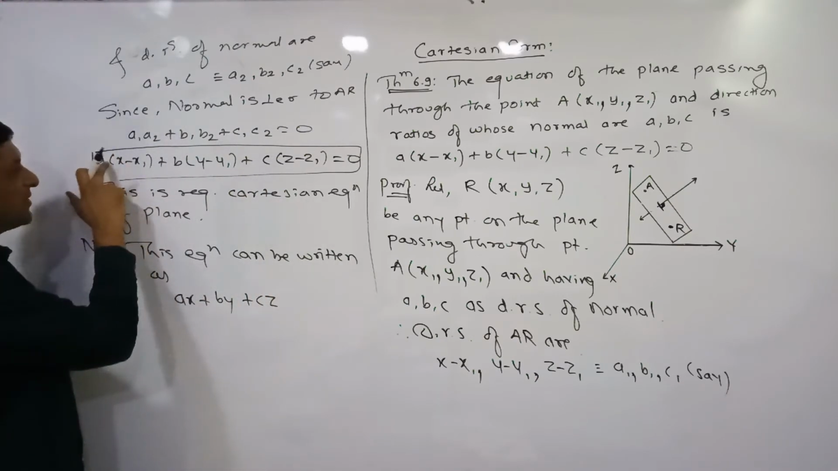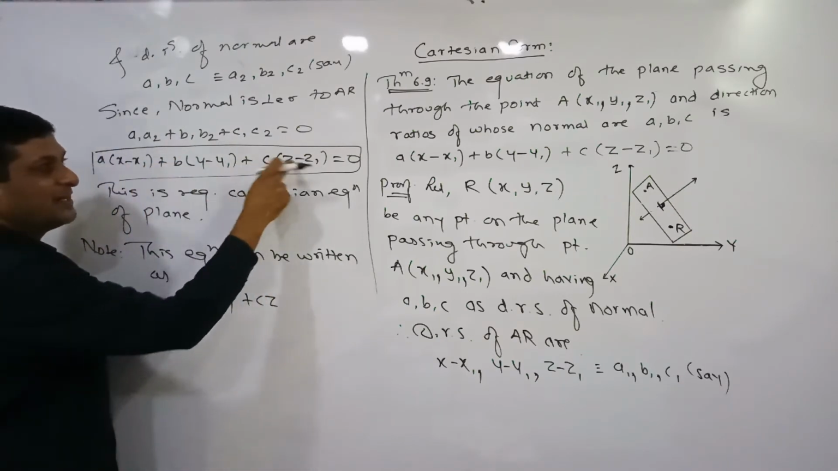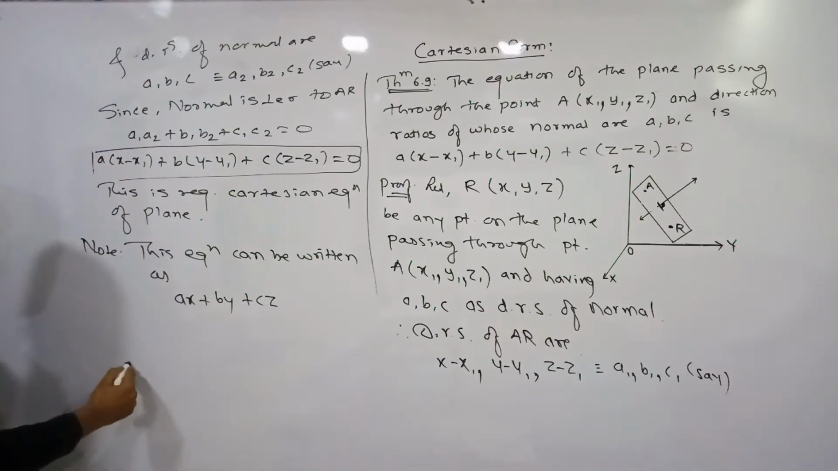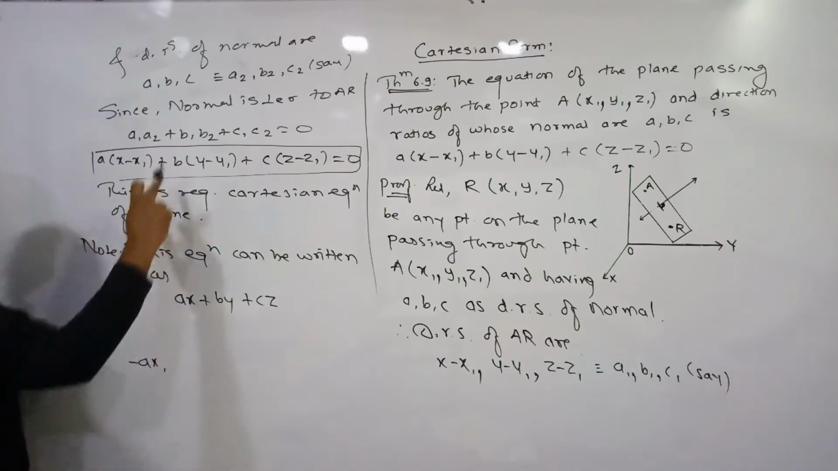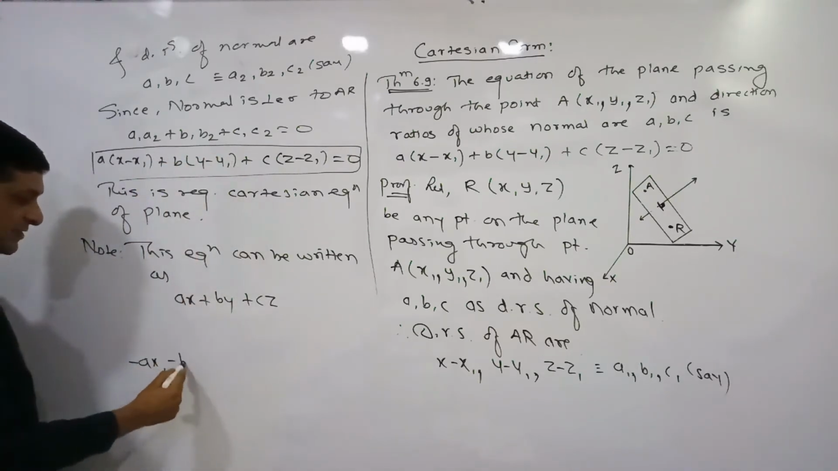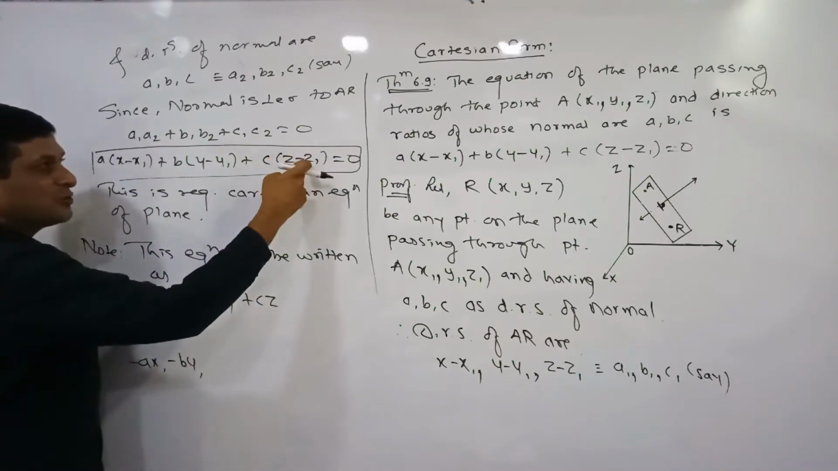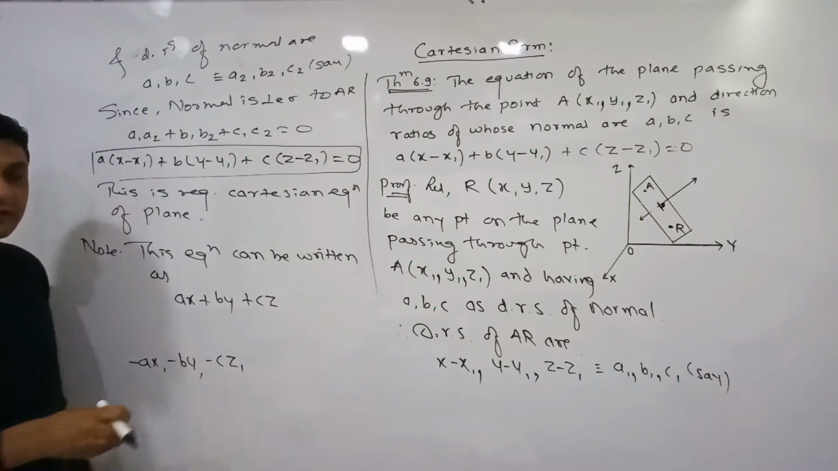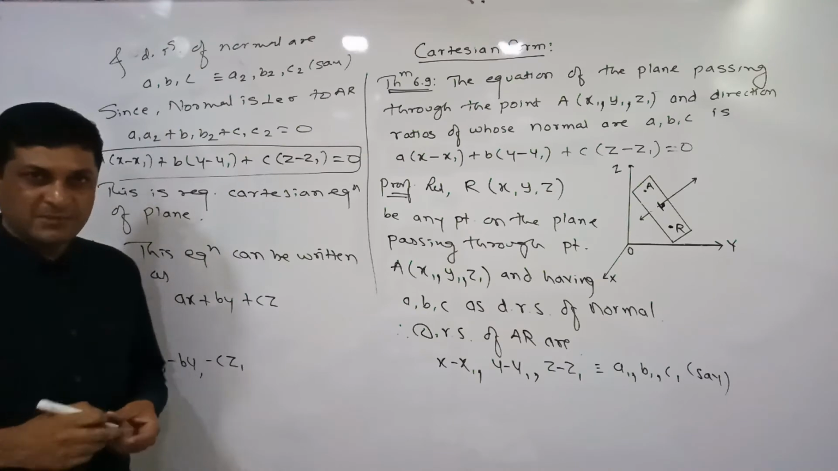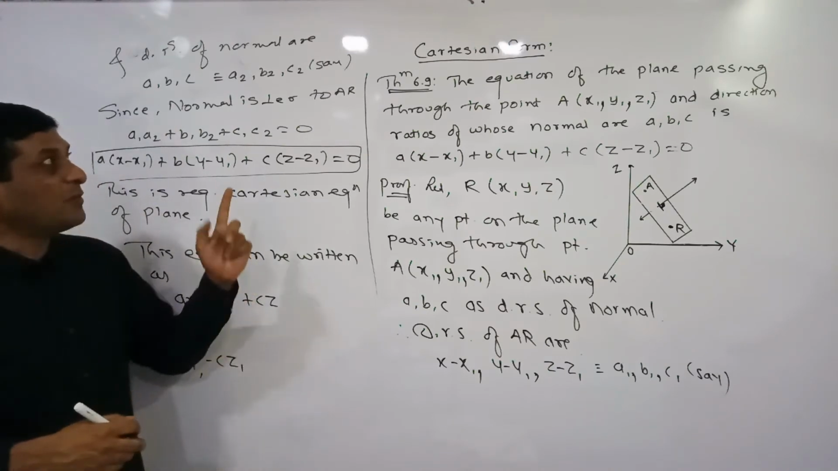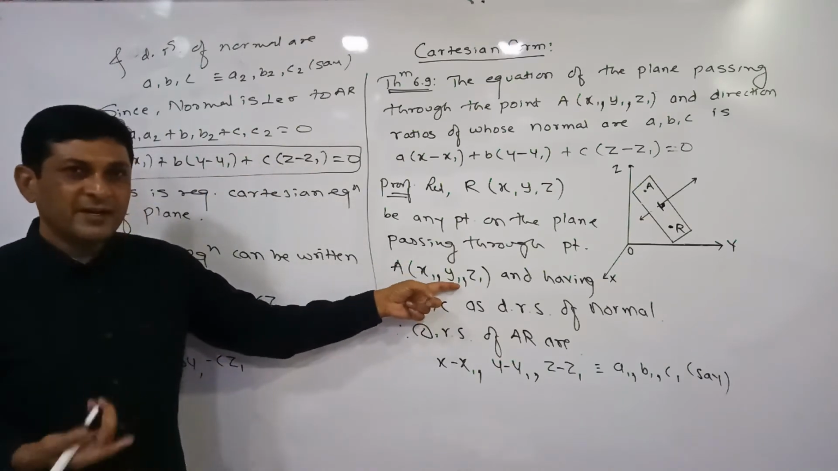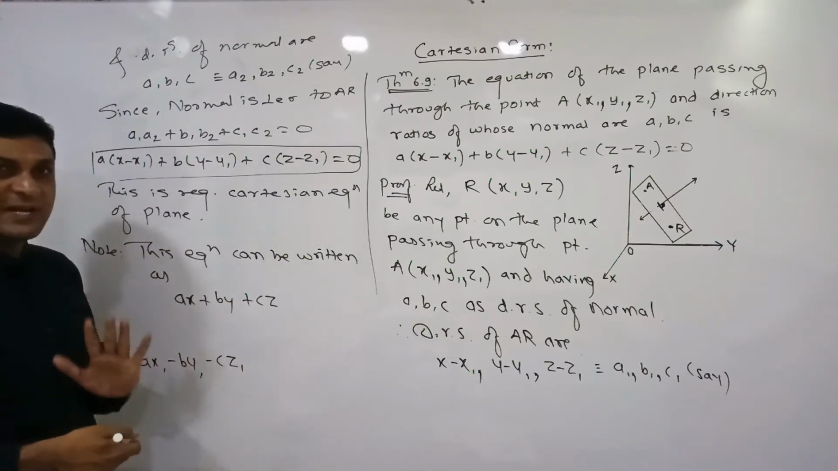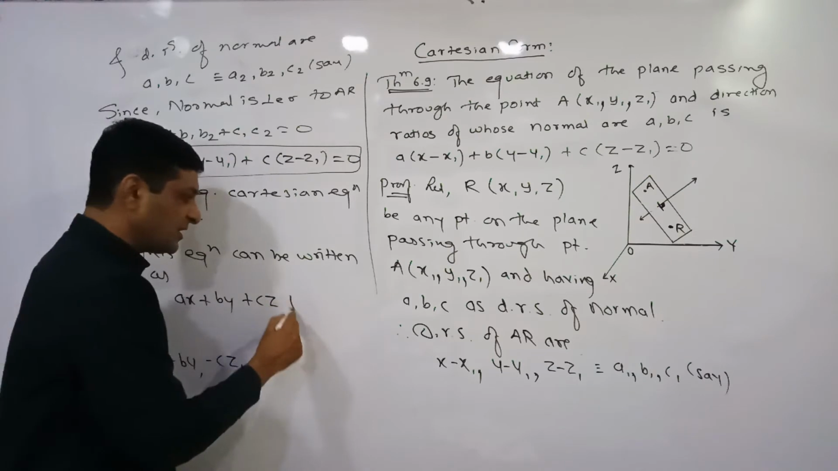So here we have ax, here we have by, and here we have cz. Observe the remaining terms. A into minus x1 is minus ax1, b into minus y1 is minus by1, and c into minus z1 is minus cz1. What is a, b, c? Direction ratios, which are numbers, and x1, y1, z1 are the coordinates of a point, which are also numbers. After simplifying it, we will get one number.